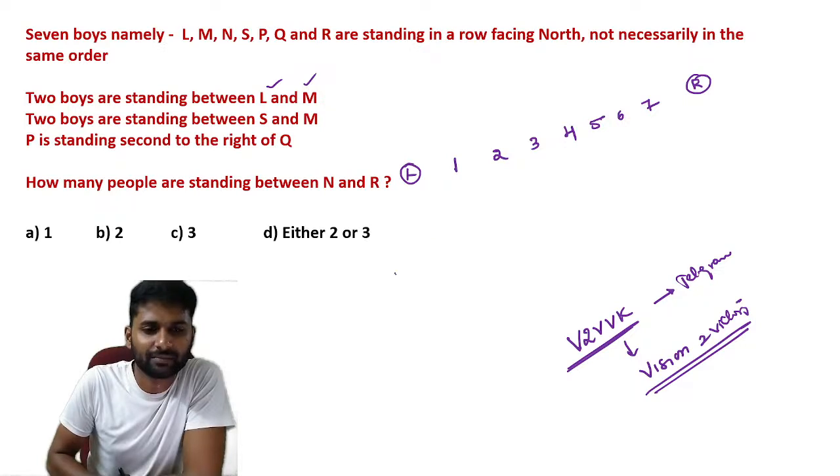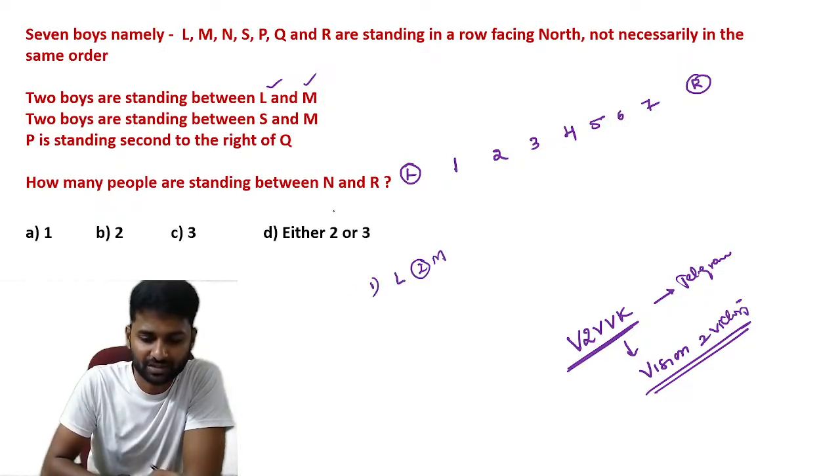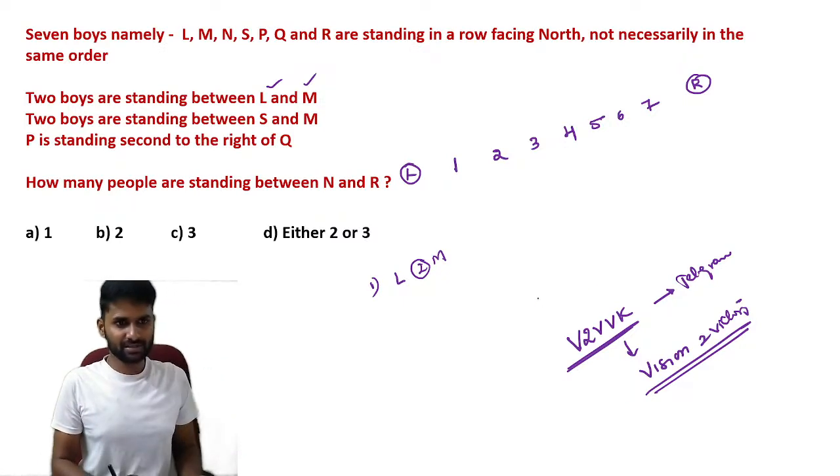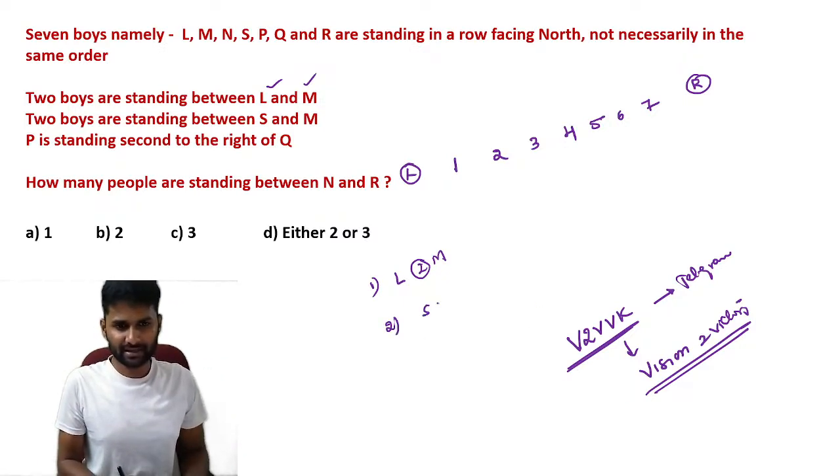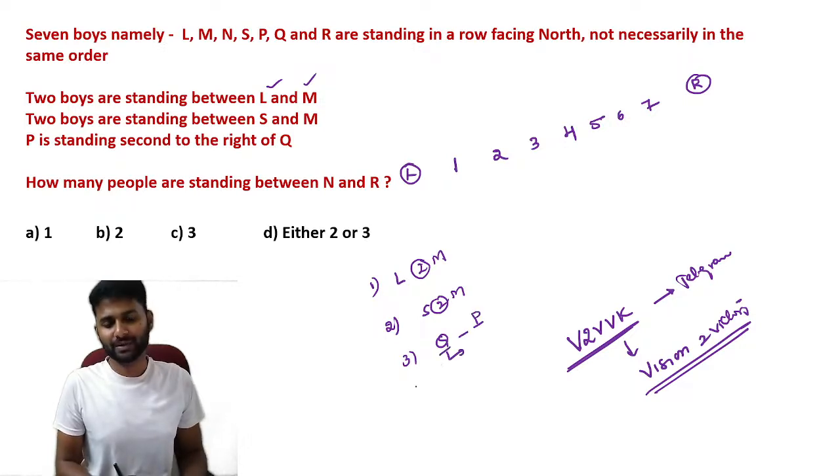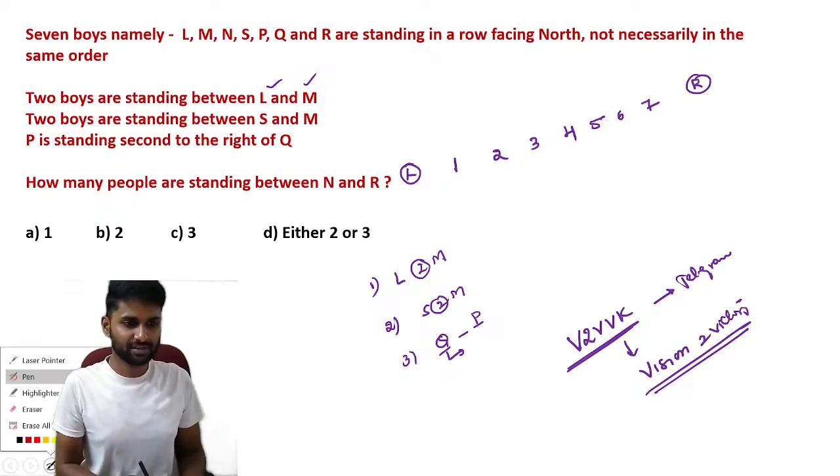2 persons sit between L and M. Okay, in total we have 2 persons between L and M. Write down the note points here. Next, 2 persons sit between S and M. Again, S and M have 2 persons between them. And P is standing second to the right of Q. So if you take second right of Q, you have to place P. So this is the information we have.